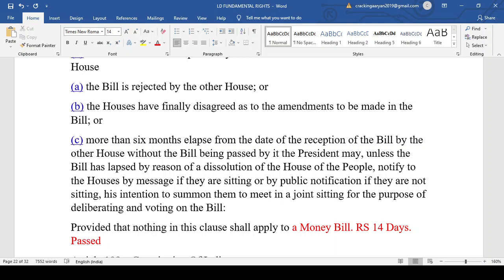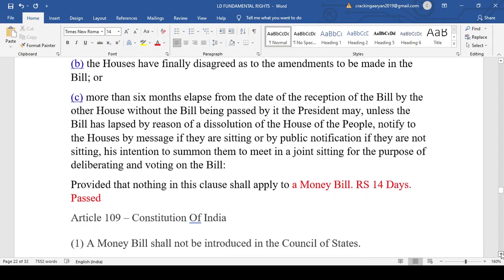That is the first thing. Second thing, when the money bill is sent to the Rajya Sabha, the Rajya Sabha is bound to return the bill within 14 days. And if the Rajya Sabha does not return the bill within 14 days, then it will be deemed to be passed by both Houses of the Parliament, and it will be sent to the President for his assent, and then it will become an act.